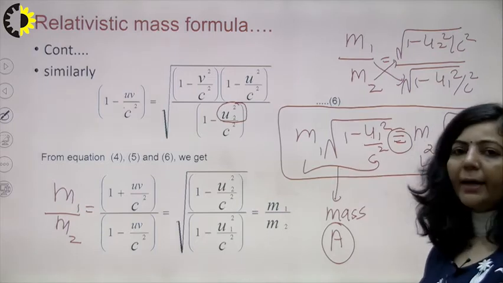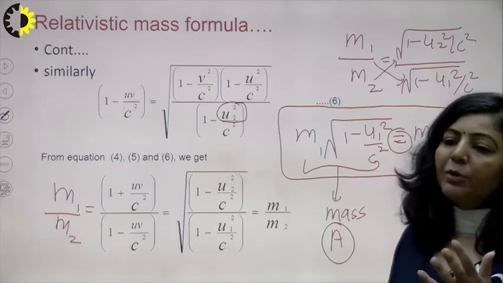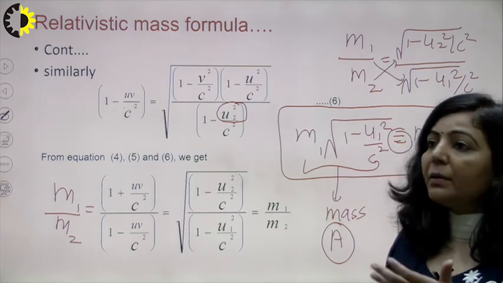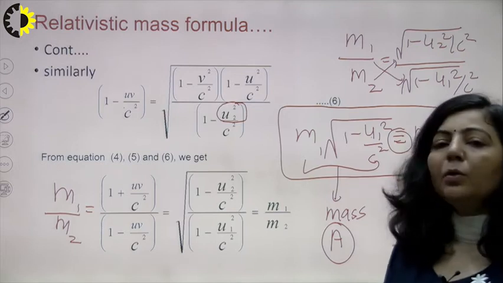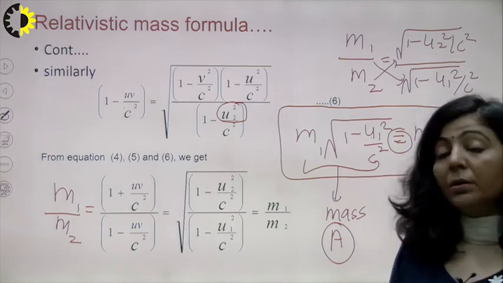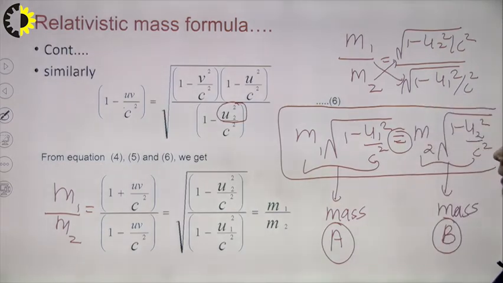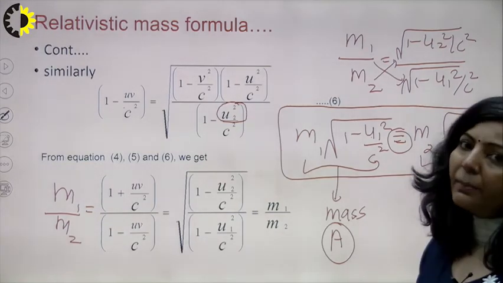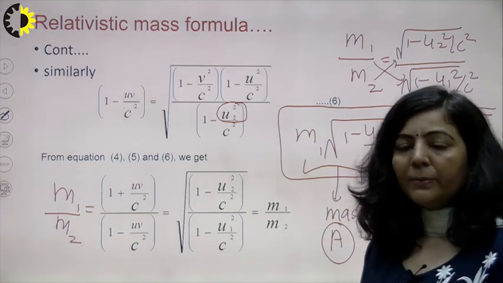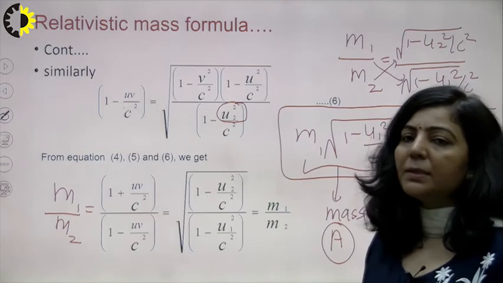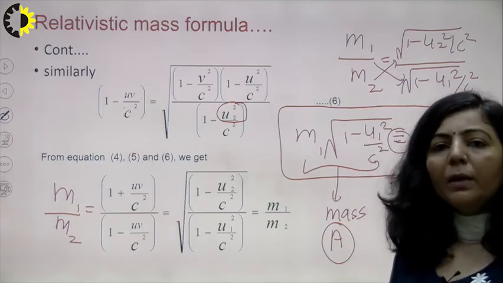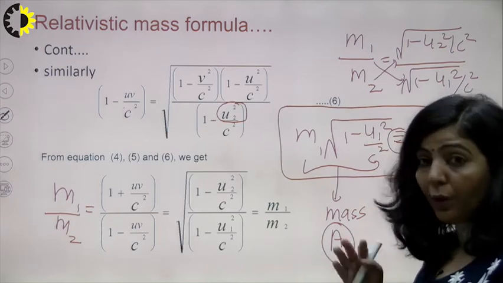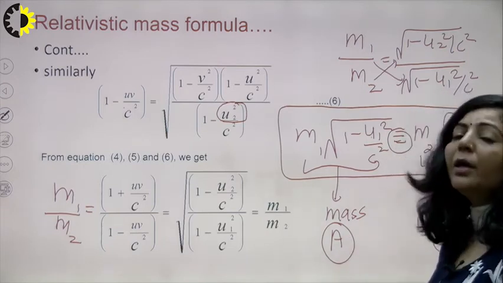On the left hand side you have a term with dimensions of mass belonging to particle A. On the right hand side you have a term with dimensions of mass belonging to particle B. Two independent terms, totally independent of each other.